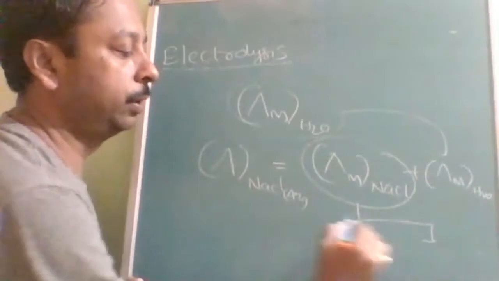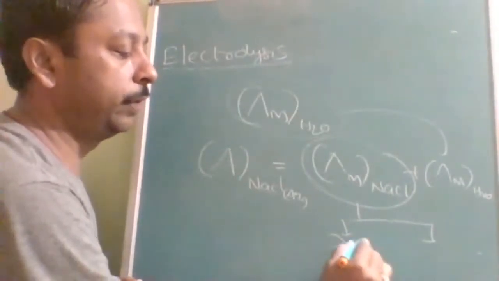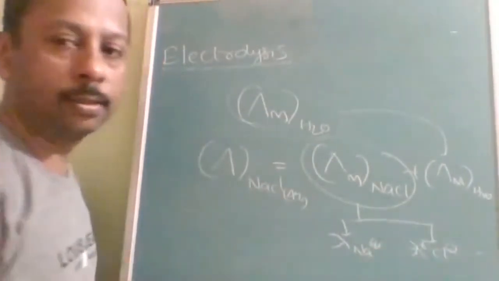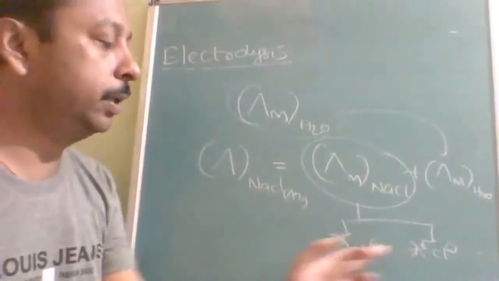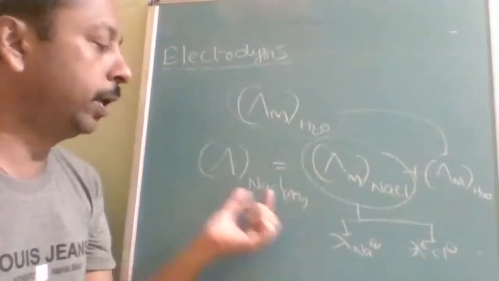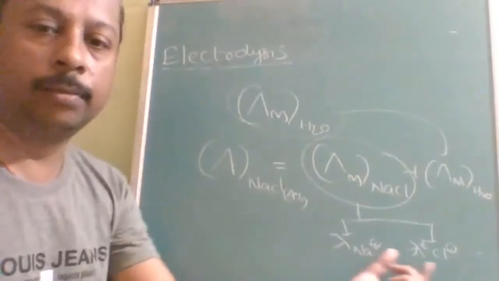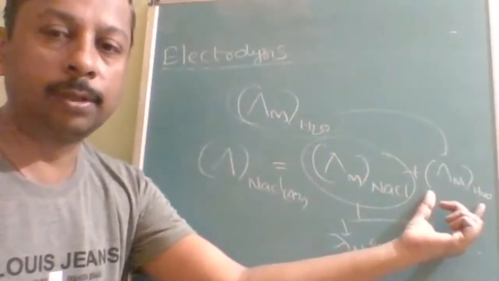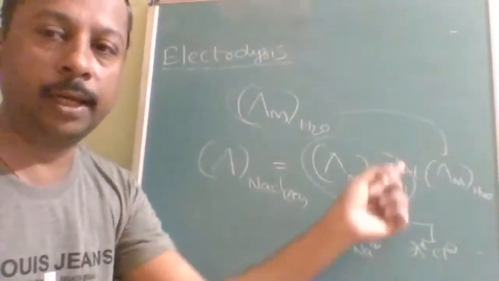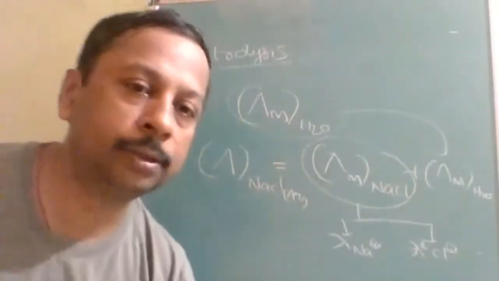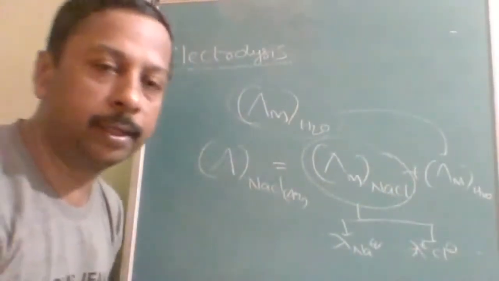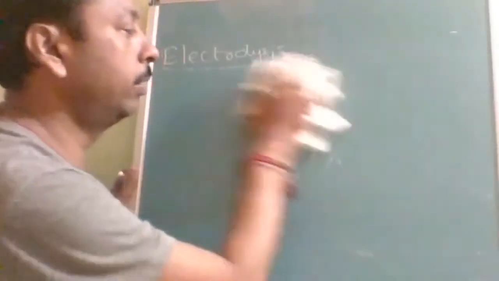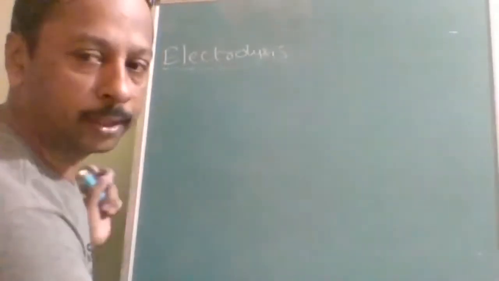This equals what further? Two things: ionic conductivity of Na plus and ionic conductivity of Cl minus. So total three substances are giving this value: ionic conductivity of sodium, ionic conductivity of chlorine, and ionic conductivity of water. But in most places, if they don't mention it, we will neglect this value, because the number of ions produced by water itself is very, very less. Hence, you can neglect. But if they are mentioning it, you should not neglect. Is that clear to all of you?